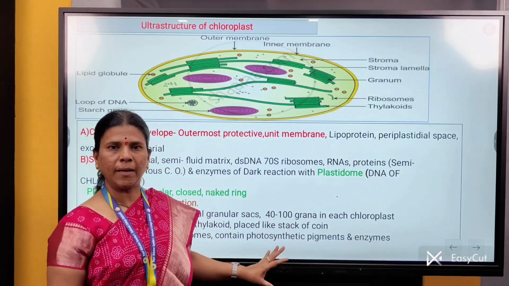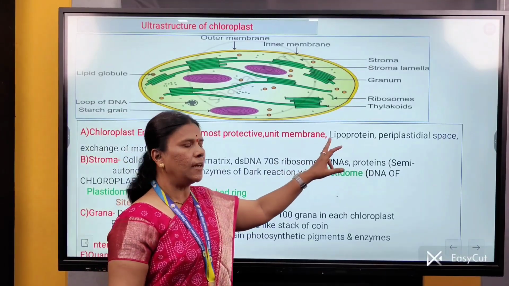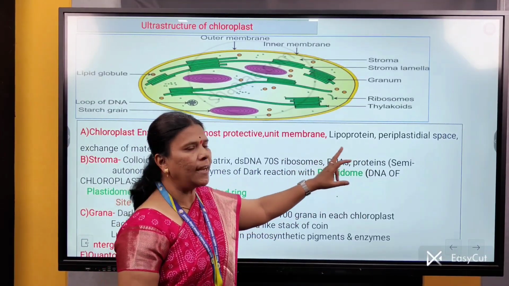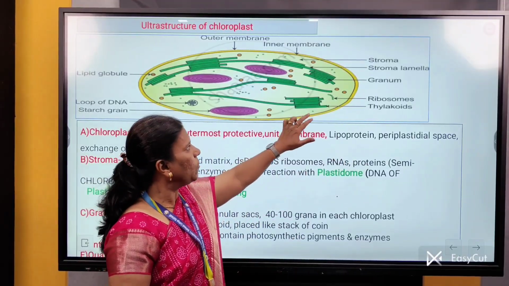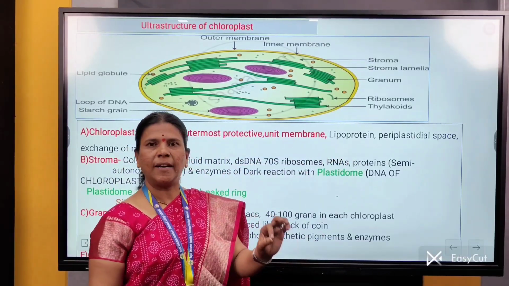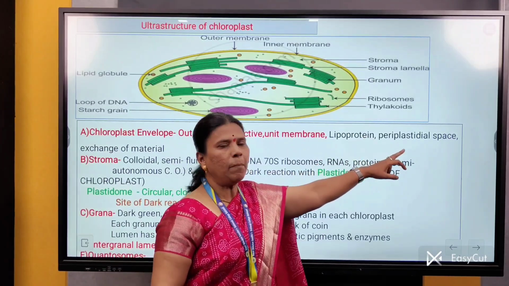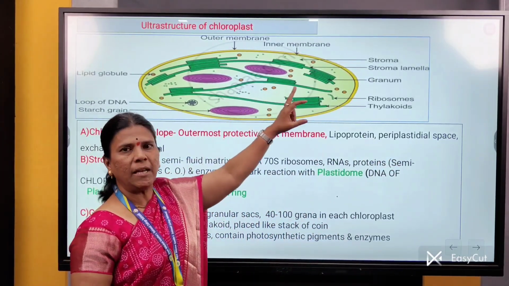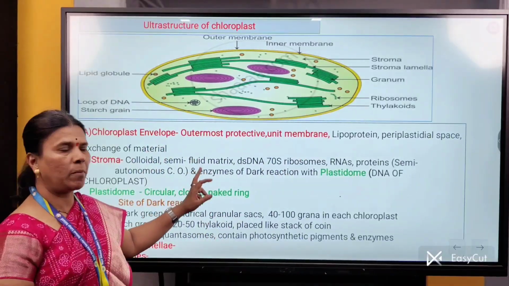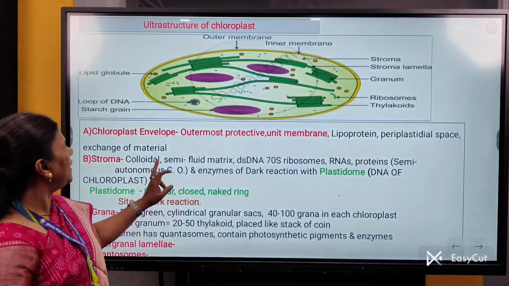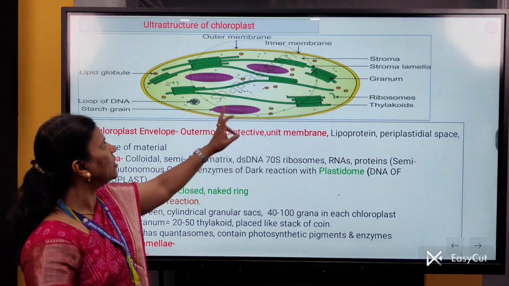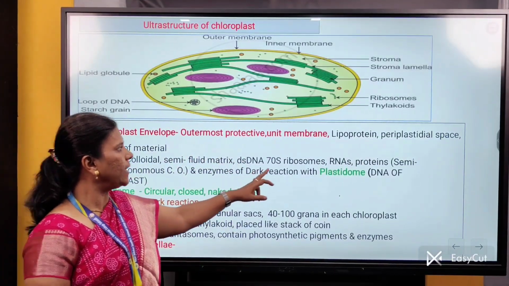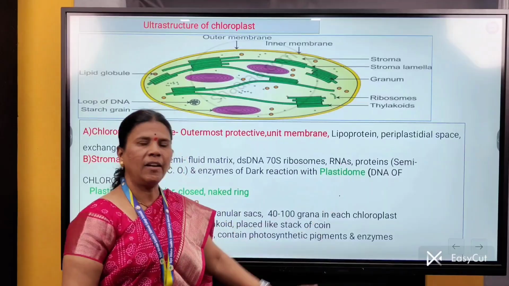Then what is meant by unit membrane? Unit membrane means it is lipoproteinous in nature. That means it consists of lipids and proteins. Between both these membranes there is a space. That space is called the periplastidial space, which is filled with a fluid called periplastidial fluid. Then the next part is the stroma. What is stroma? It is the colloidal semi-fluid matrix which is present inside the chloroplast. It contains 70S type of ribosomes, RNA and proteins.